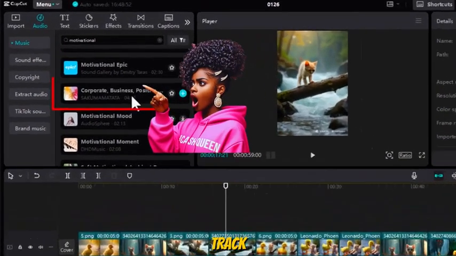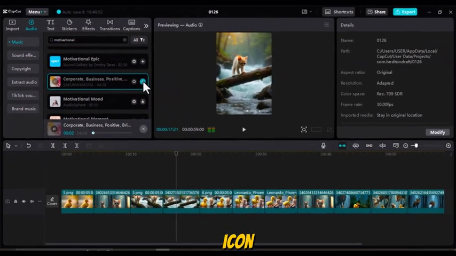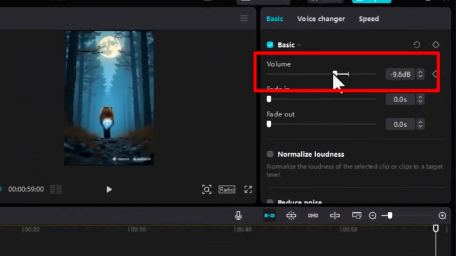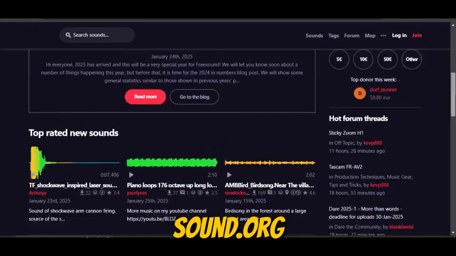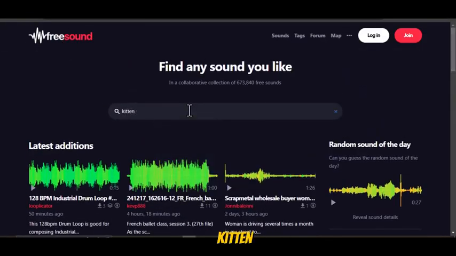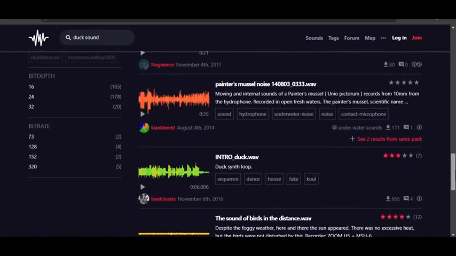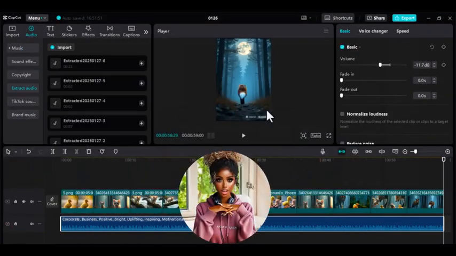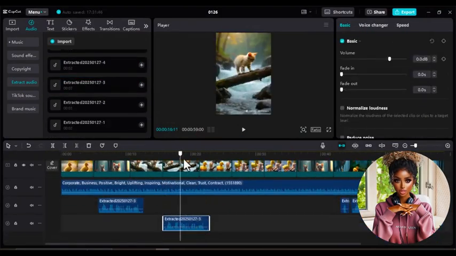I'll choose this track since it provides the emotional atmosphere we need. Click the plus icon to add it, then trim out the extra part of the audio. I'll reduce the volume to -12 decibels. Next, we'll add sound effects. Head to freesound.org and download sounds like a kitten crying or duck sound effects. Keep visiting this site to find all the extra sounds you need. Import all the sounds into CapCut and place them at strategic points to create a realistic vibe.